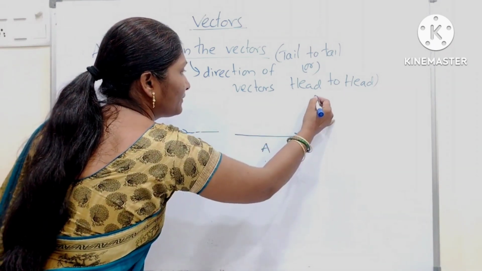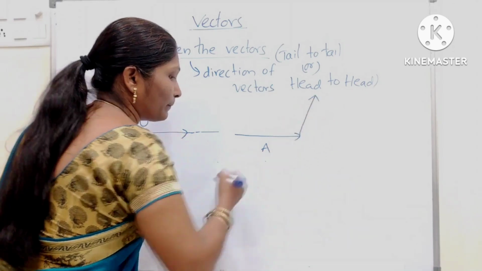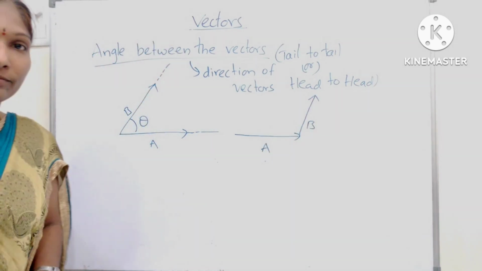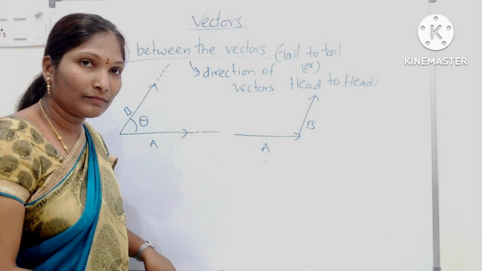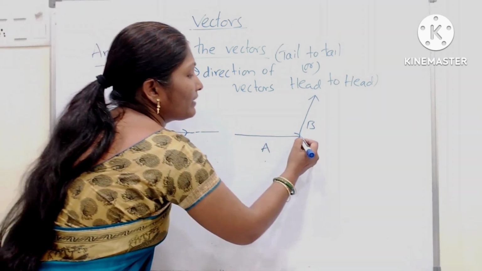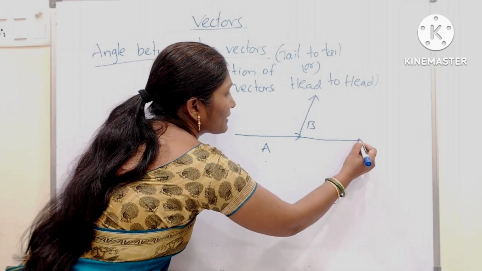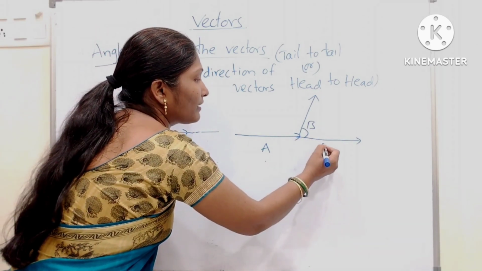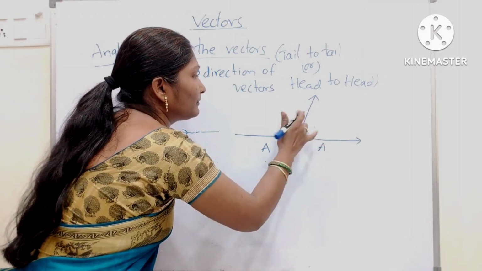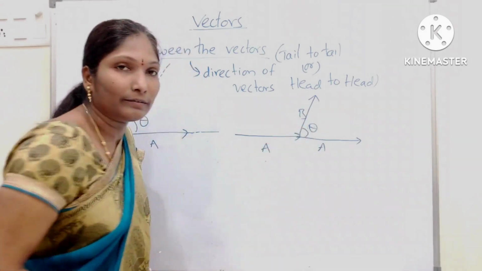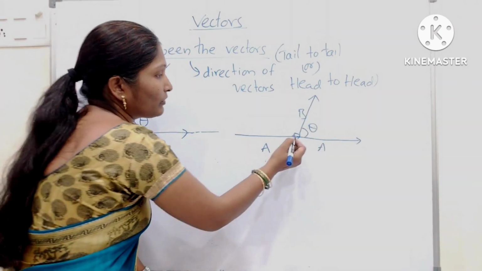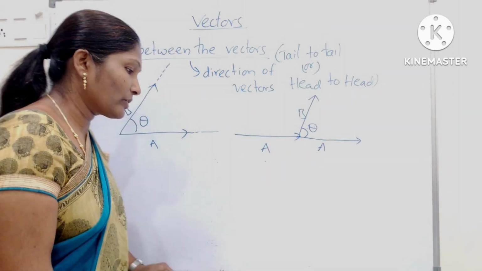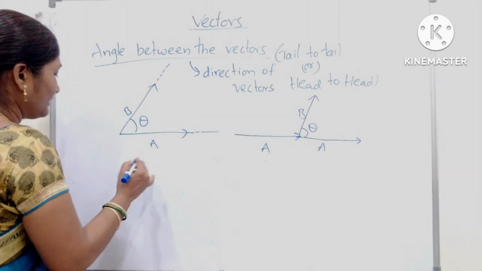A. This one is B. Here the direction of A is along this direction. That's why we should take the theta here. Look at tail to tail. That is correct.